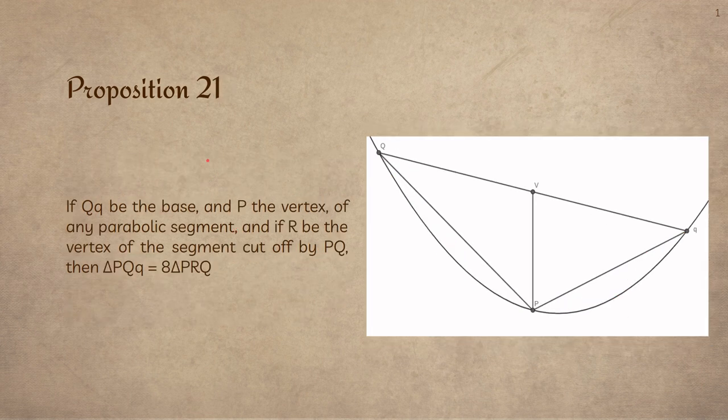Moving on to proposition 21, he says, if QQ be the base and P the vertex of any parabolic segment, and if R be the vertex of the segment cut off by PQ, then the area of PQQ equals 8 times the area of PRQ, right? So like I was saying, if you draw these little triangles in here, he's seeing that the area of this here is 8 times the area of this here.